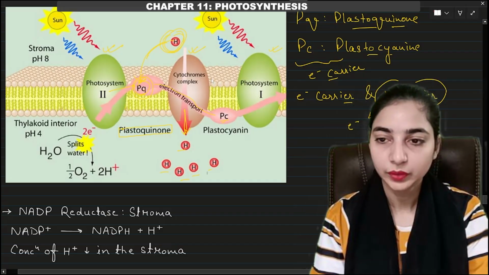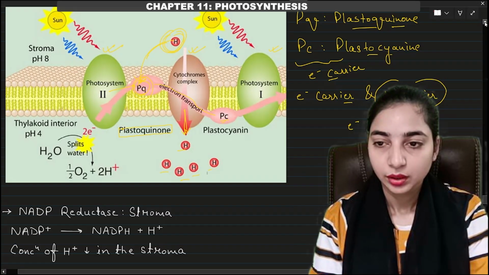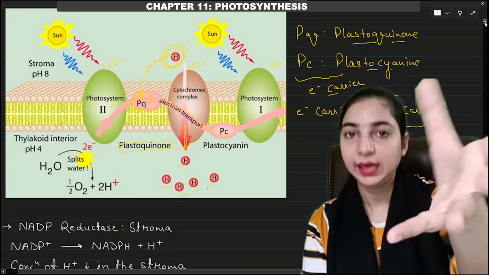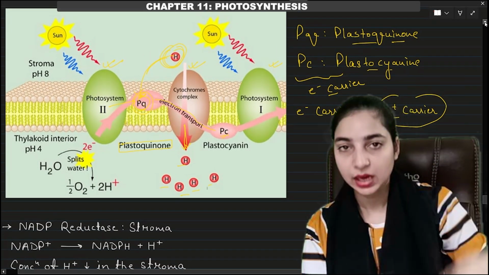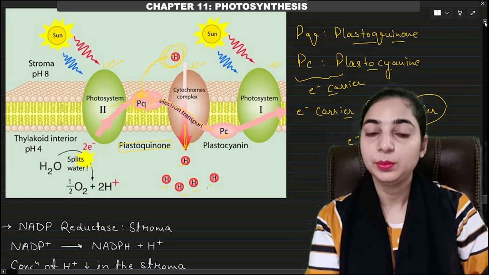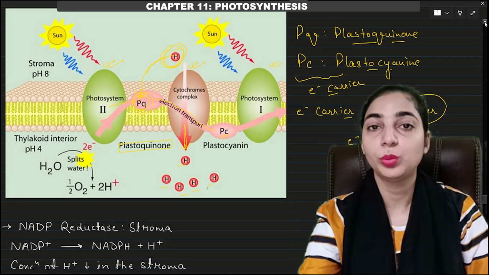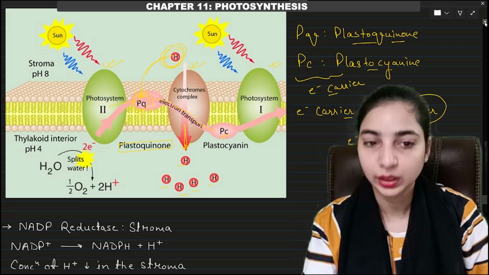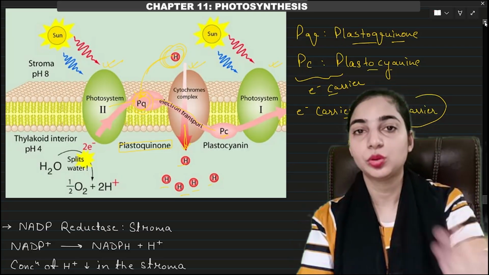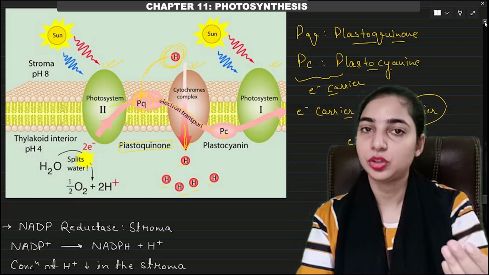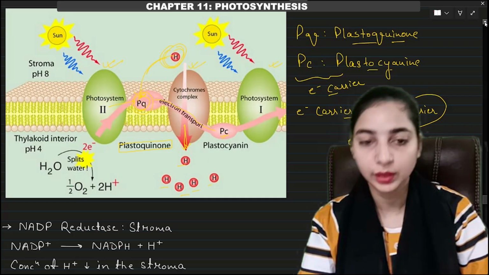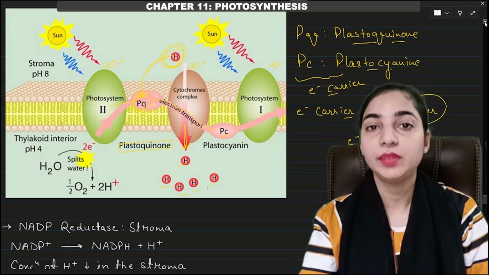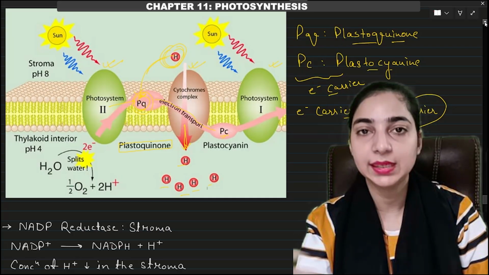Okay, then when the protons are being taken up from the stroma and being discarded inside the lumen, it means the concentration of protons in the stroma will be decreasing. So the concentration of protons in the stroma is decreasing and the concentration is increasing in the lumen. Now there is another way in which the concentration of protons is decreasing in the stroma.